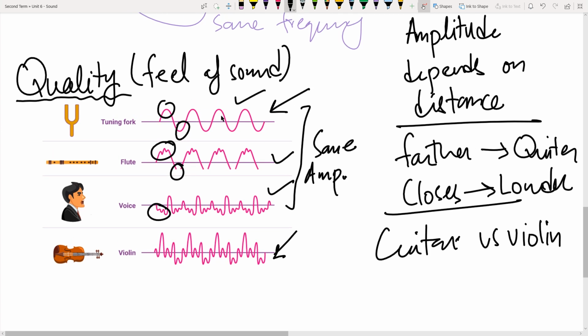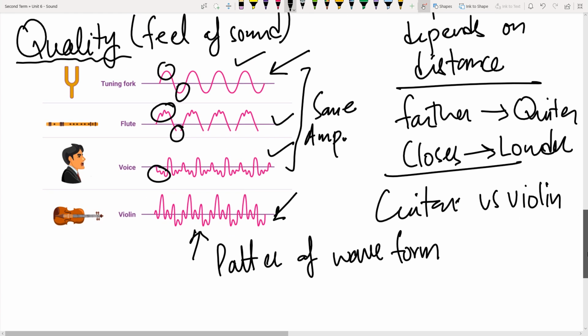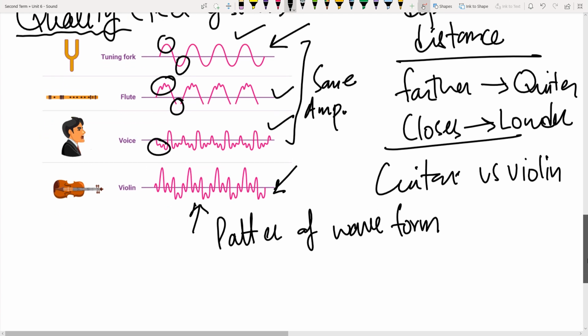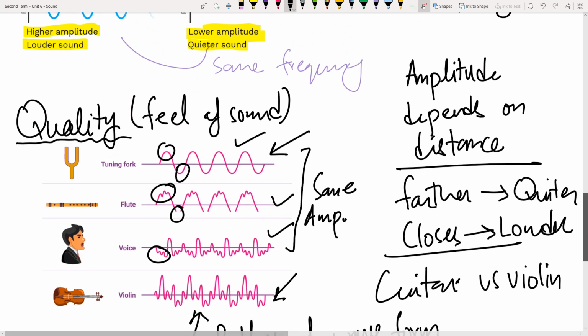Reason being, they will have a different feel depending upon the texture, or the pattern, of these waveforms. Even if they have the same frequency or same amplitude, they will still appear to be different because they're coming from different objects. Different objects will create different qualities of sound.